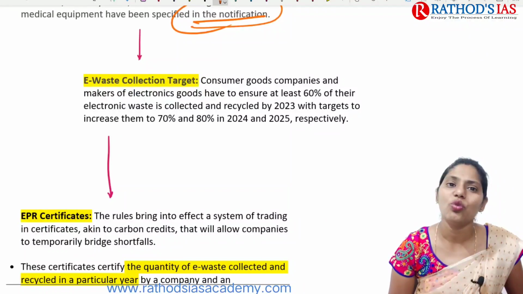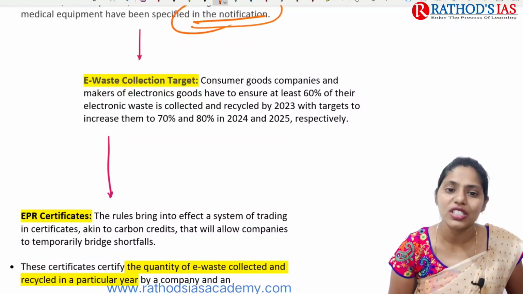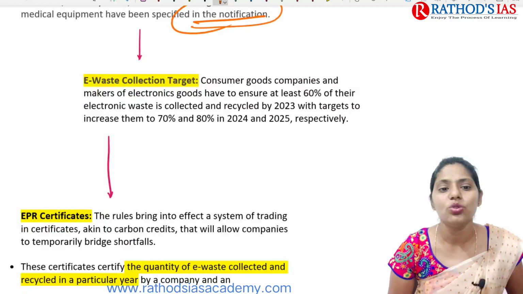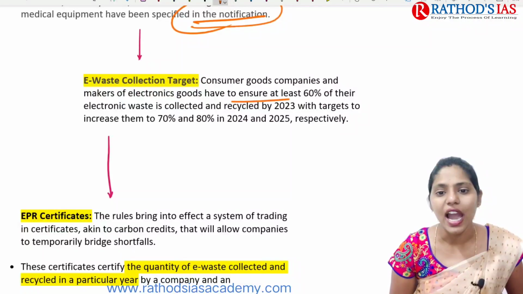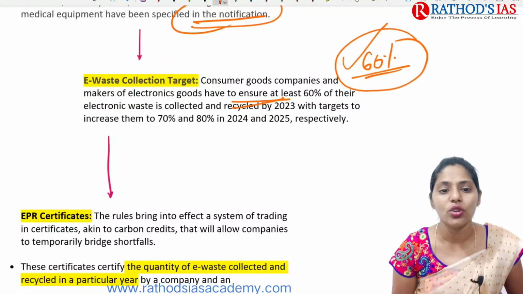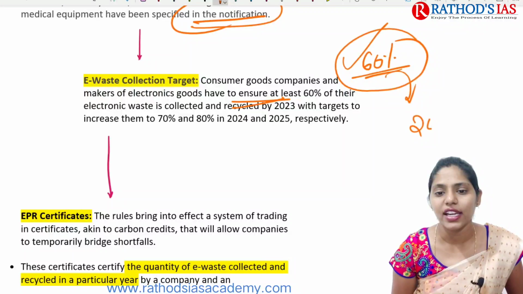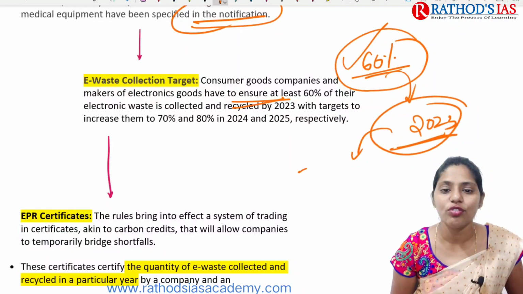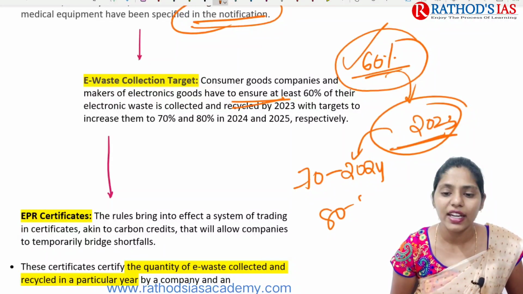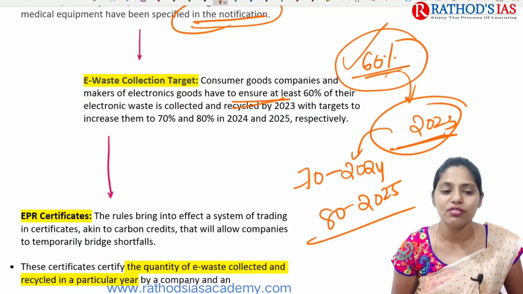Regarding the collection target of e-waste, consumer goods companies and makers of electronic goods have to ensure that at least 60% of their electronic waste is collected and recycled by 2023. The targets increase to 70% by 2024 and 80% by 2025.